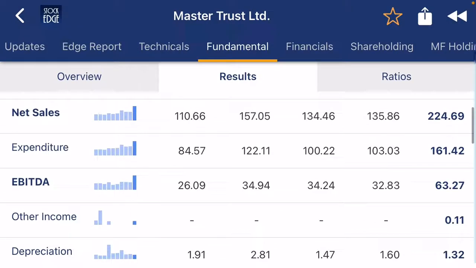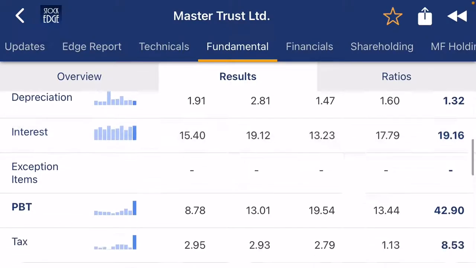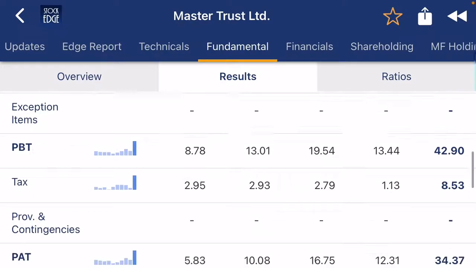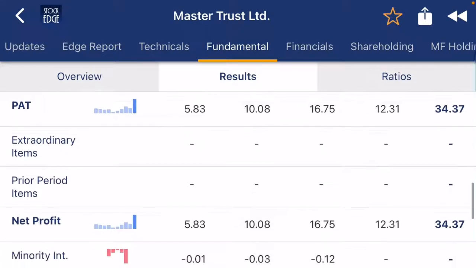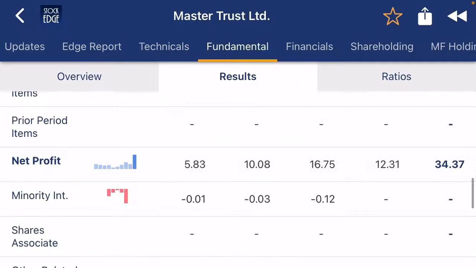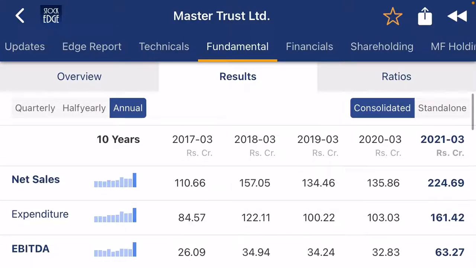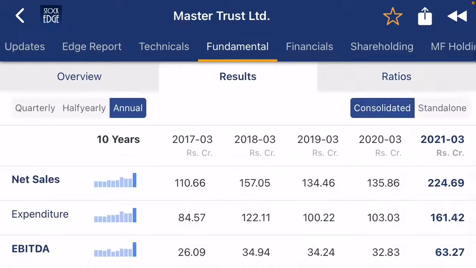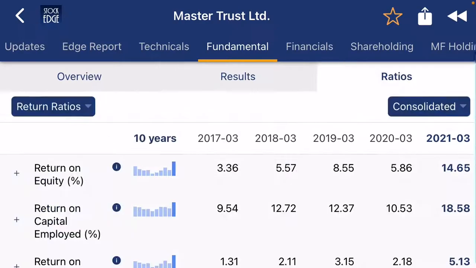The company is also increasing their interest. Every financial company has to increase the interest, because they take money today and lend it, so it's very important to increase their interest. As much as the interest increases, the profit will also increase for the company. So net profit, you can see, 11 crore to 34 crore. Very good sign, positive sign for the company. Now if you see the ratios, standalone is also showing the same.